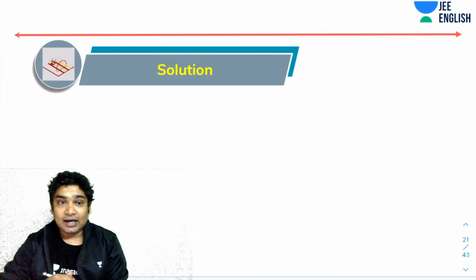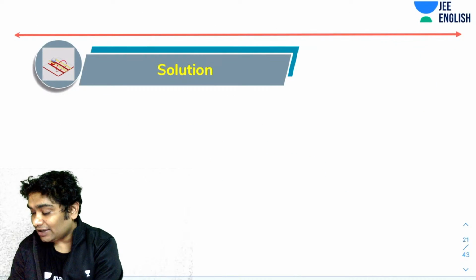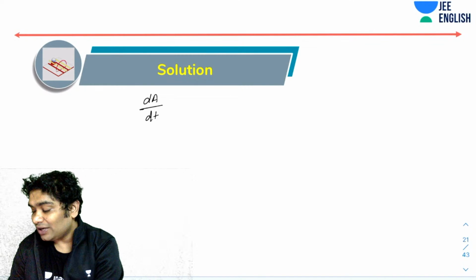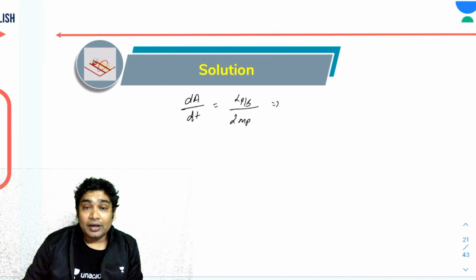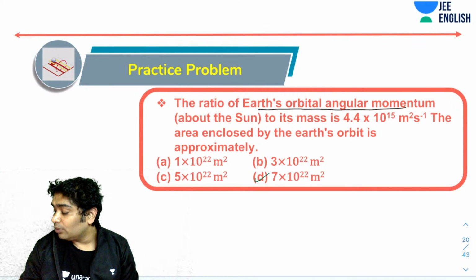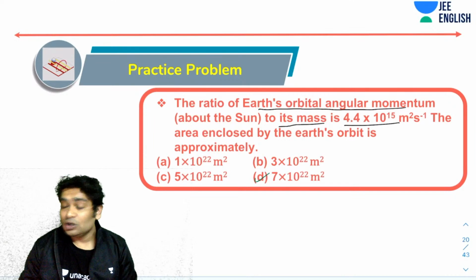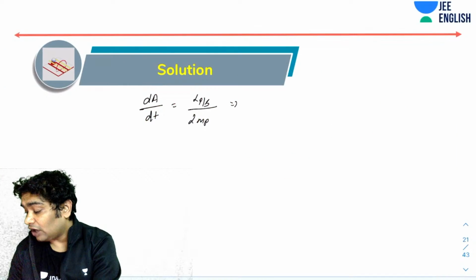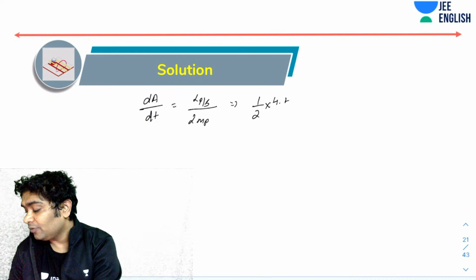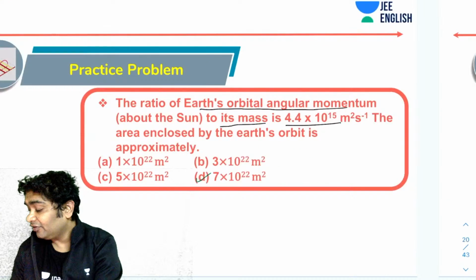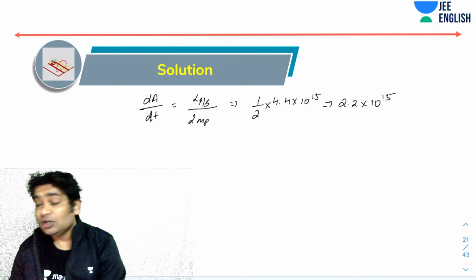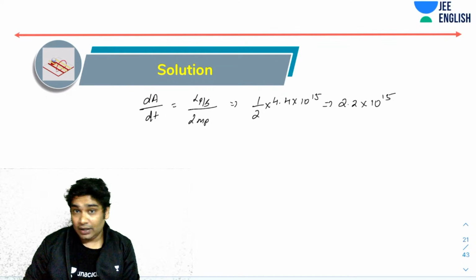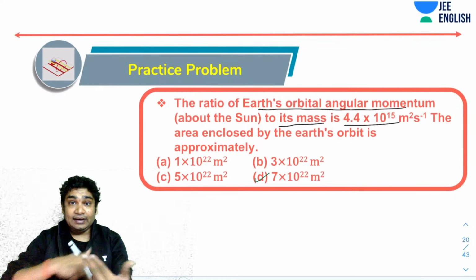So if you realized when we studied the second law, you should have noticed that dA by dt, which is also known as the aerial velocity, is equal to angular momentum of planet with respect to sun over 2 times mass of the planet. Correct? Now in this question, you've been told that the ratio of Earth's angular momentum to Earth's mass is this. So the aerial velocity of Earth would have been 1 by 2 times 4.4 times 10 to the power of 15. That is 2.2 times 10 to the power of 15. That's the aerial velocity.